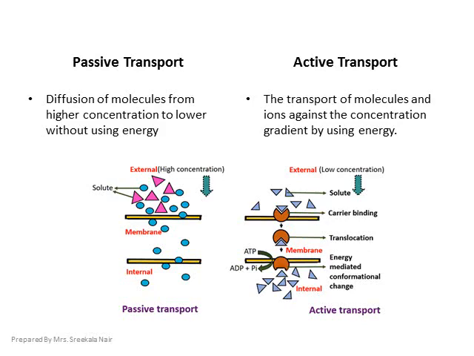The transport of molecules and ions against the concentration gradient by using energy is called active transport. Also remember, mineral ions move from their lower concentration in the soil to higher concentration in the cell sap of root hairs, which is against the concentration gradient. Energy is used for the transport of molecules against the concentration.